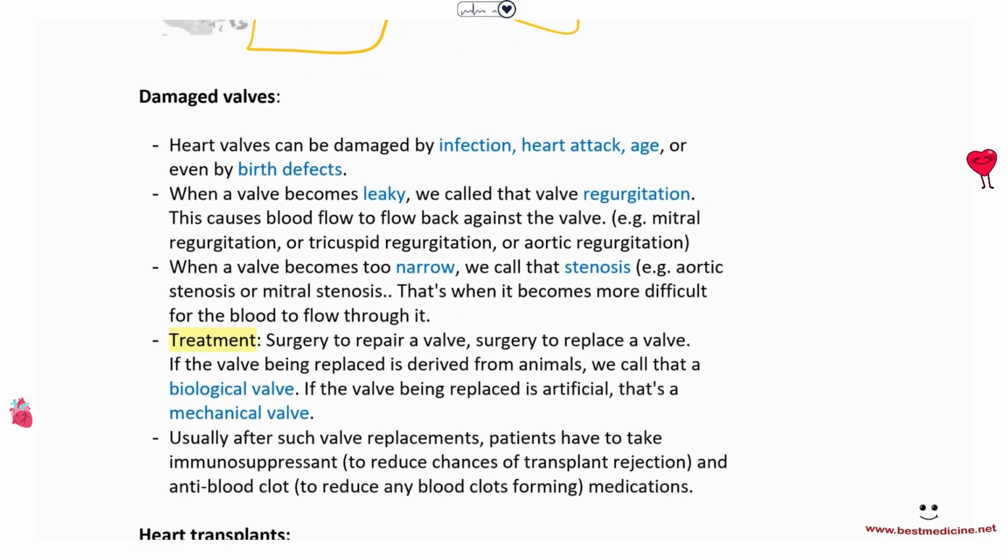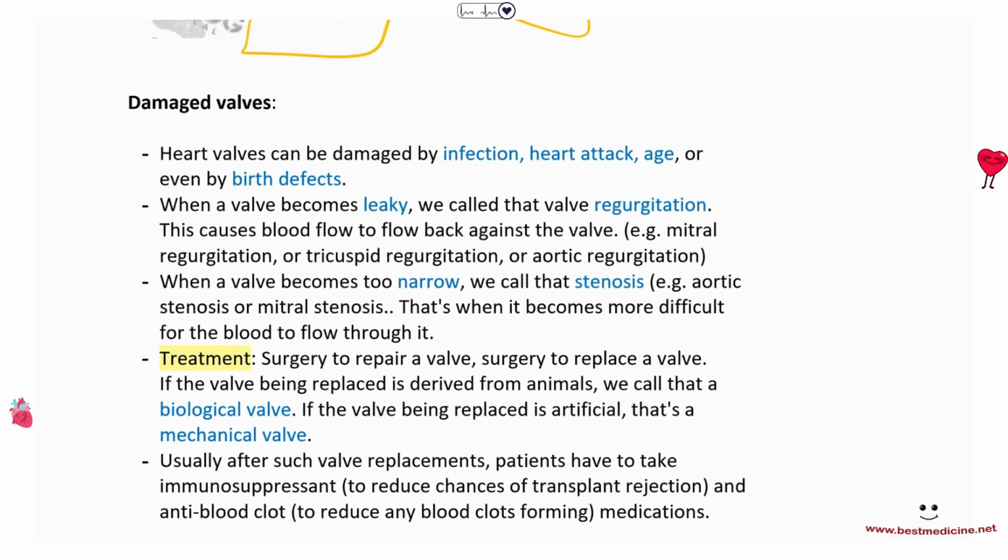Okay, another kind of condition that we can have is, apart from coronary heart disease, in which we get a blockage of coronary blood vessels, we can also get damaged heart valves. Right? Heart valves can also be damaged, and these can be damaged by infection. They can be damaged by heart attacks, age-related wear and tear, or even birth defects.